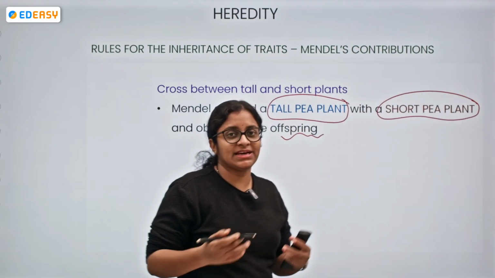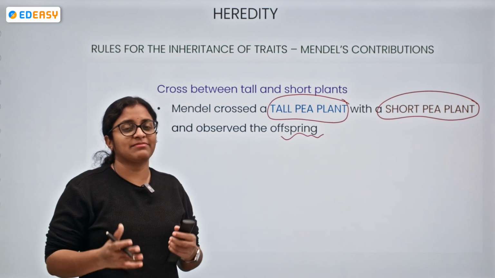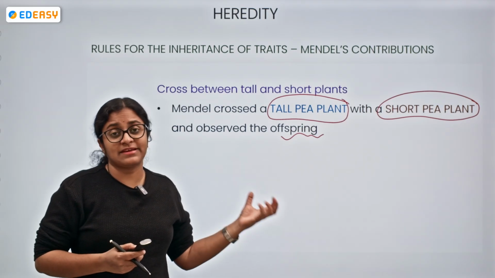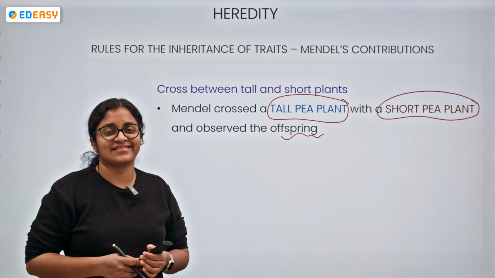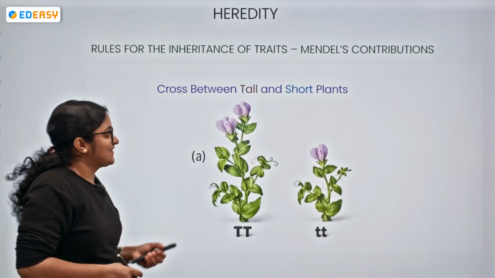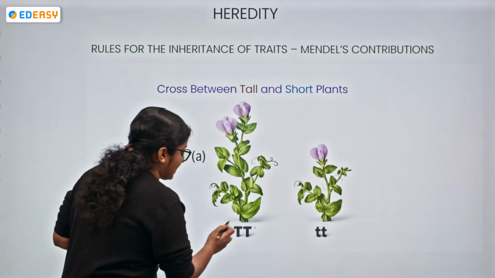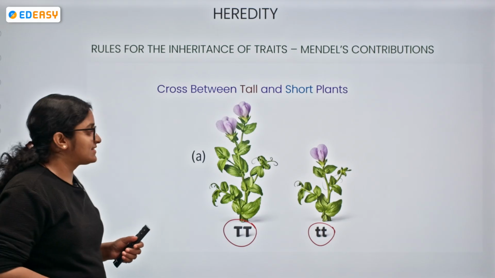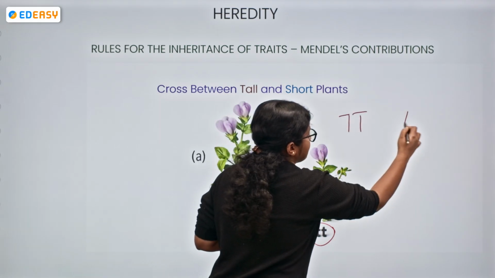So, what do you think? What might the offspring be? How might the offspring be produced? Do you think the offspring will be tall, or will the offspring be short? Think of it. Let me tell you. Okay, so there is a cross between a tall plant and a short plant. Let's represent the tallness and the shortness by these genes. So we have the capital T and the small t.